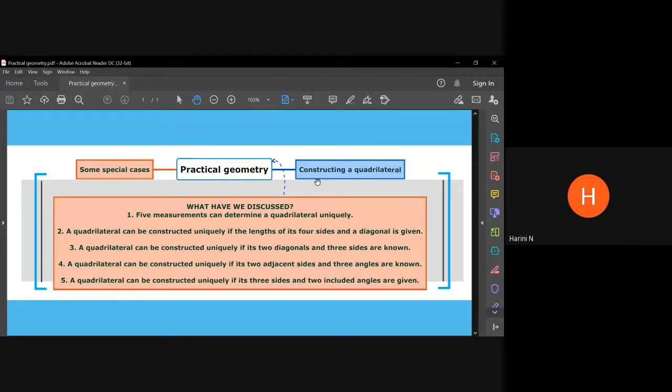There are five main measurements needed to construct a quadrilateral with compass and scale. And next we have the special cases. Here there are quadrilaterals for which not all the measurements are given. It is a little different, not in the common way. It is a special case, ma'am.